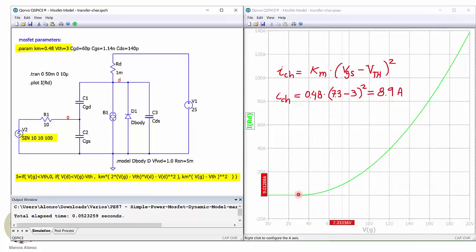So we see the threshold voltage is around 3 volts, and at a given point, for example here, we get 7.3 volts and 9 amperes, and if we use the equation in our model with the value of K sub m that we have calculated, then we can get approximately the same value of the current.